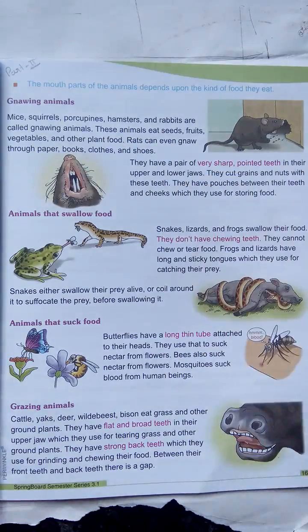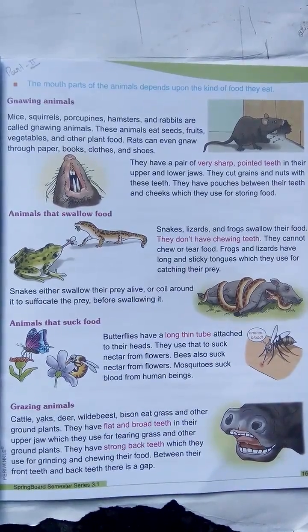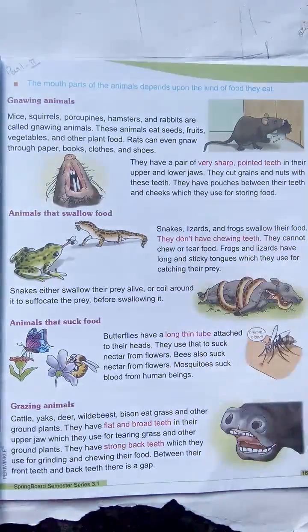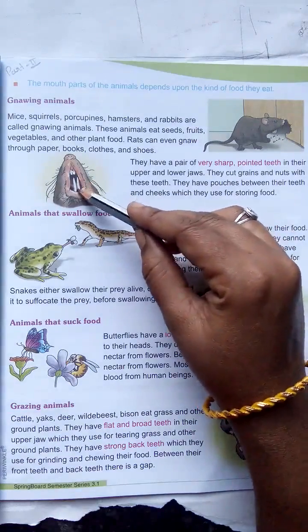Here, mice, squirrels, porcupines, hamsters and rabbits are called gnawing animals. These animals eat seeds, fruits, vegetables and other plant food. Rats can even gnaw through paper, books, cloths and shoes. Gnawing animals, they have a pair of very sharp pointed teeth. See here. In their upper and lower jaws.